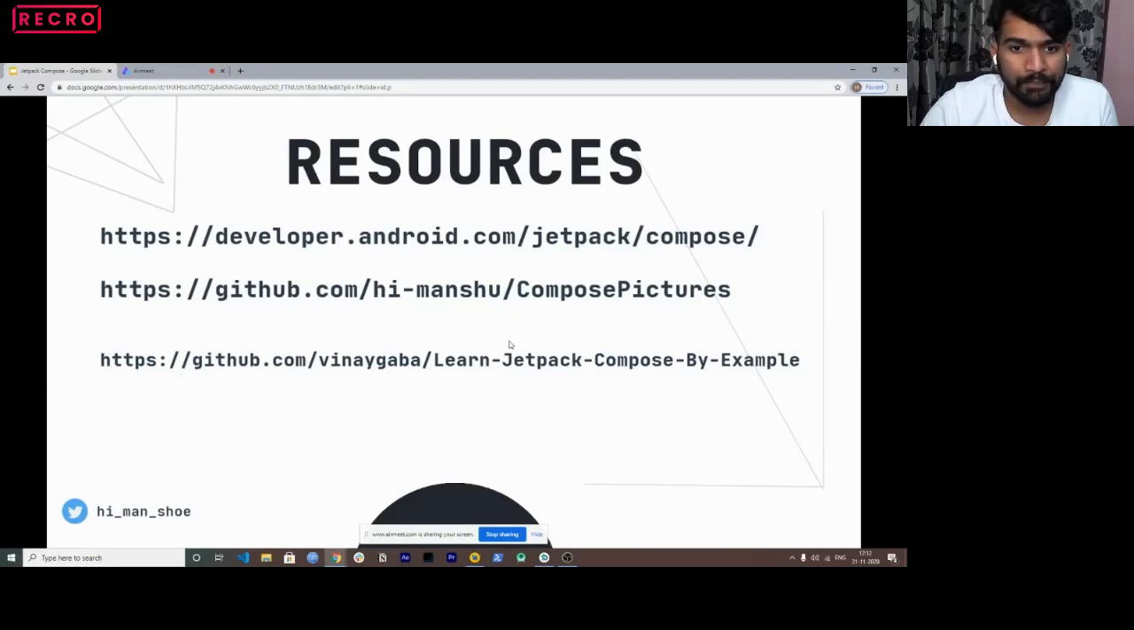That's another resource. And if you want to learn step by step, there's a guy, Vinay Gaba. He has made this repository, Learn Jetpack Compose by Example. So this is another way how you can learn it. So these are basically resources if you want to get started. And if you get doubts, definitely I'm available on my Twitter handle. Just tweet me for any questions you have.